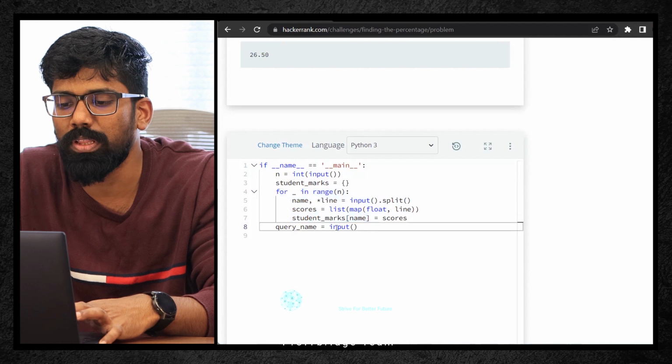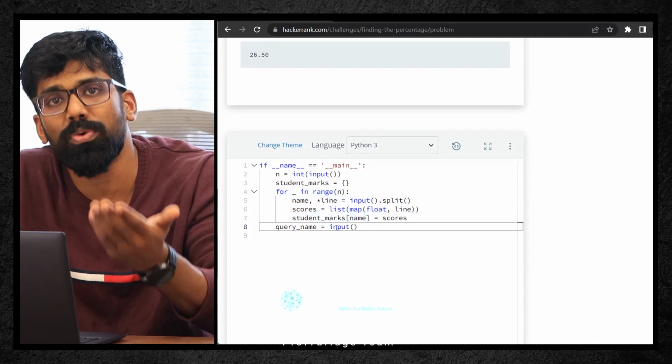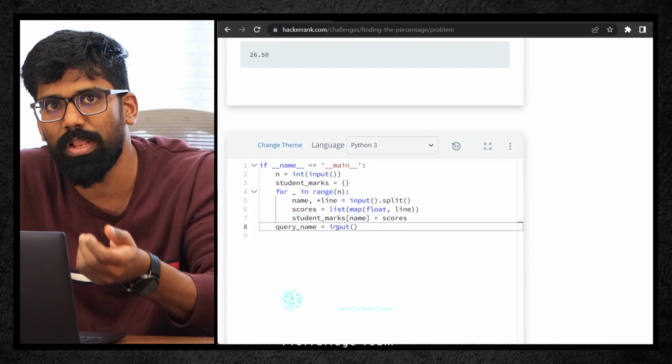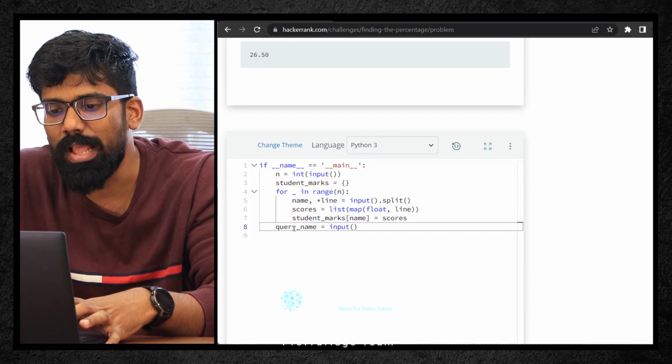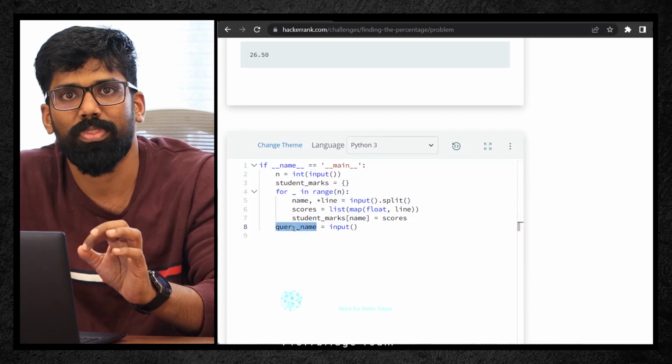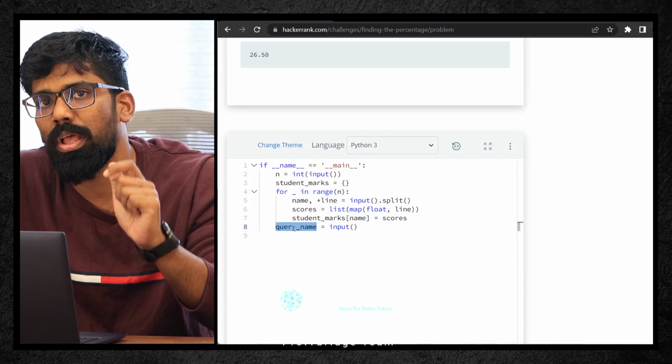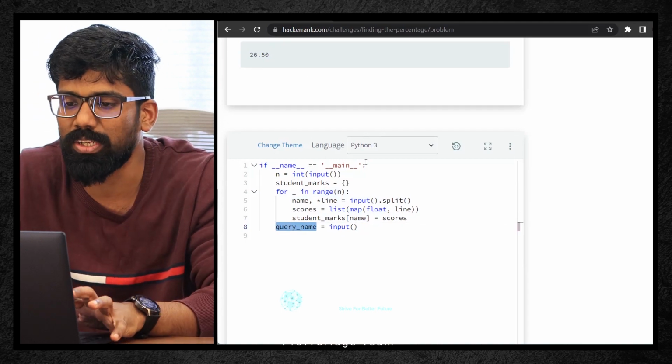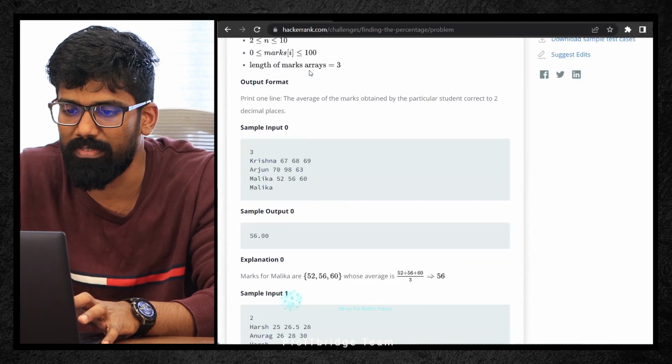Now the next input is nothing but what? Which student name you need to get. All right. Let's say if you're typing John here, that John will be stored into this query name. Only that particular John's average mark I need to calculate. So that's what is given here. I think I've explained it one by one.